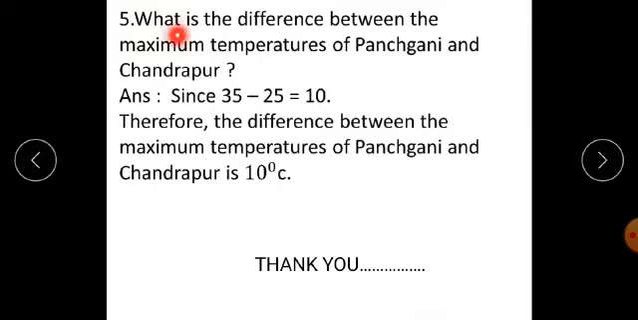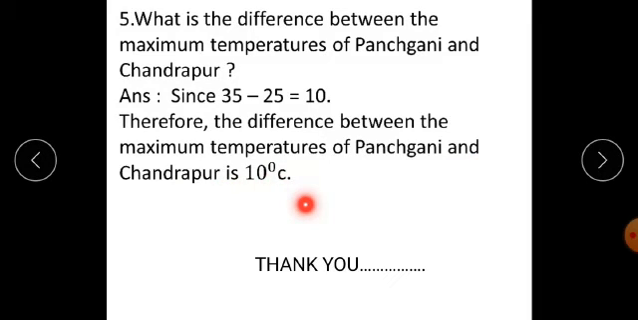Next question. What is the difference between the maximum temperatures of Panchgani and Chandrapur? Chandrapur has a maximum temperature equal to 35 degrees Celsius, and Panchgani has a maximum temperature equal to 25 degrees Celsius. Since 35 minus 25 gives you 10, therefore the difference between the maximum temperatures of Panchgani and Chandrapur is 10 degrees Celsius.